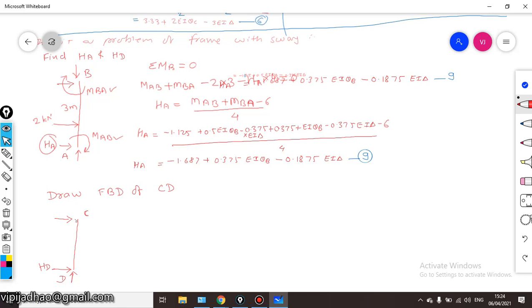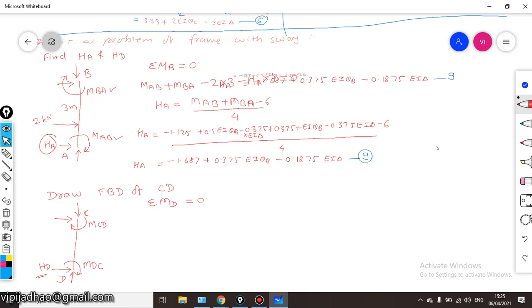Some vertical reaction will be acting here like this, some moment will be acting. Let us consider the moment is acting in positive or clockwise direction. This will be MCD. Some moment will be acting here at point D. This will be MDC. And to find out the value of this HD, take summation of moment about D is equal to 0. So we get the equation.